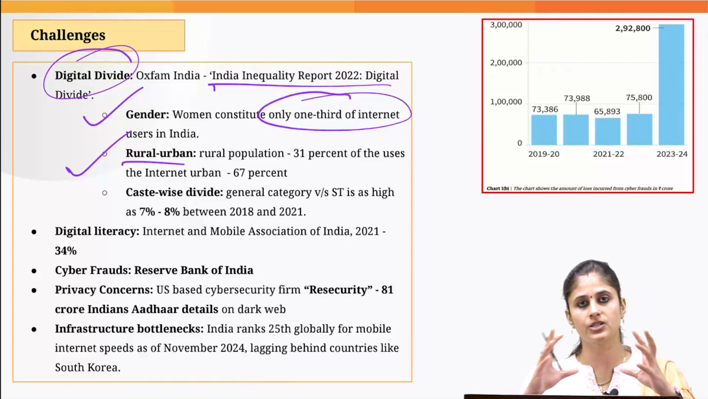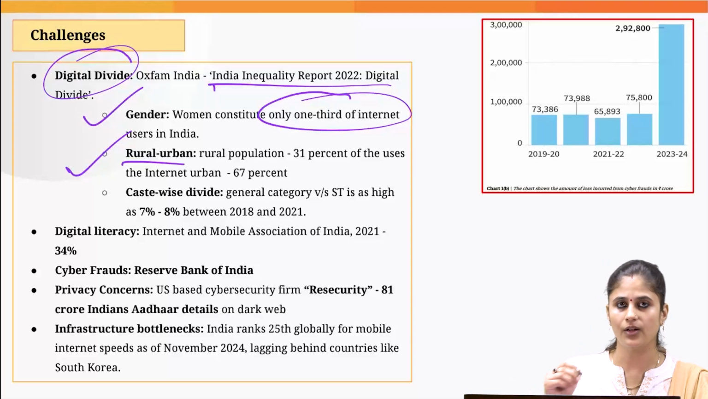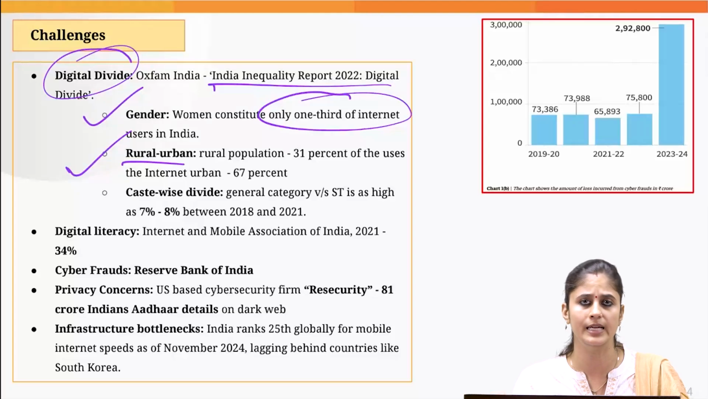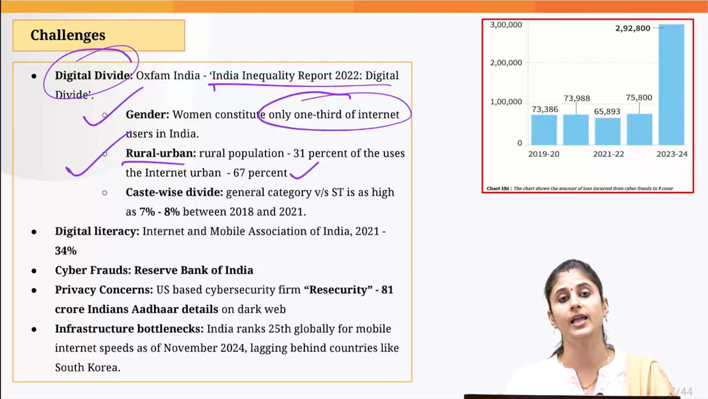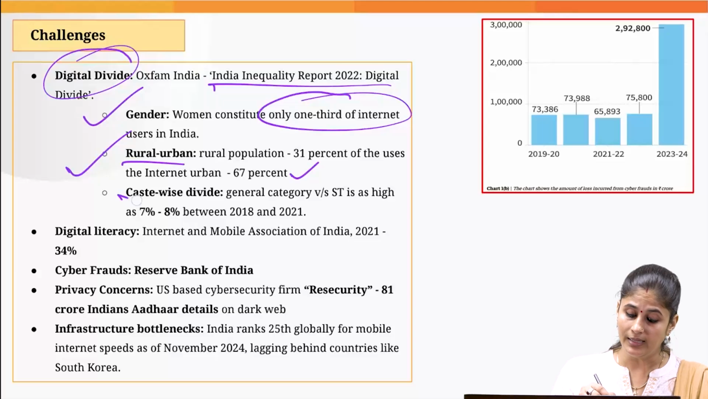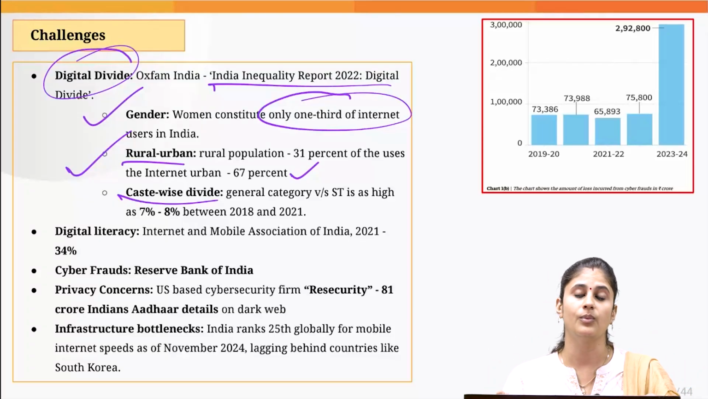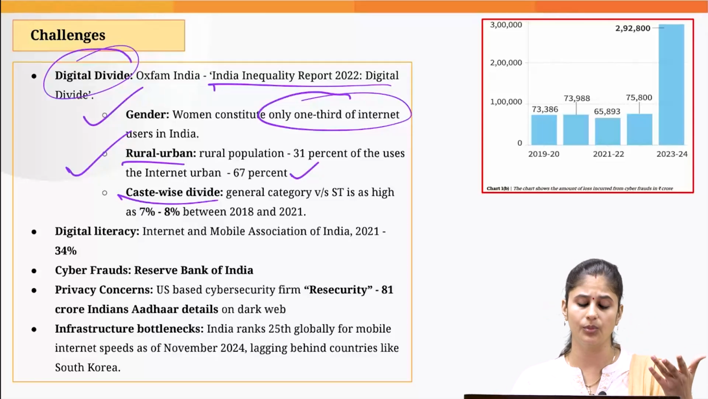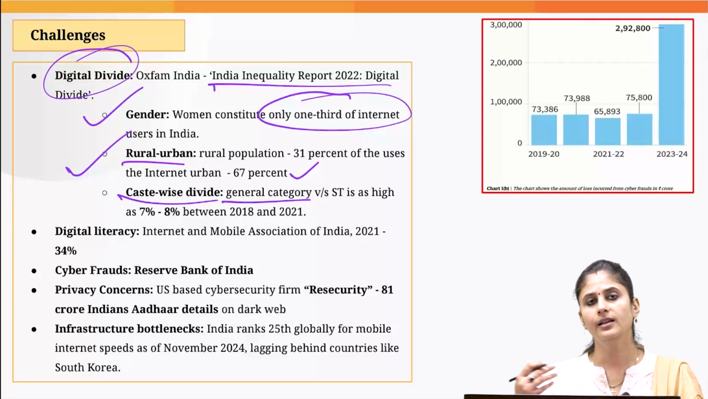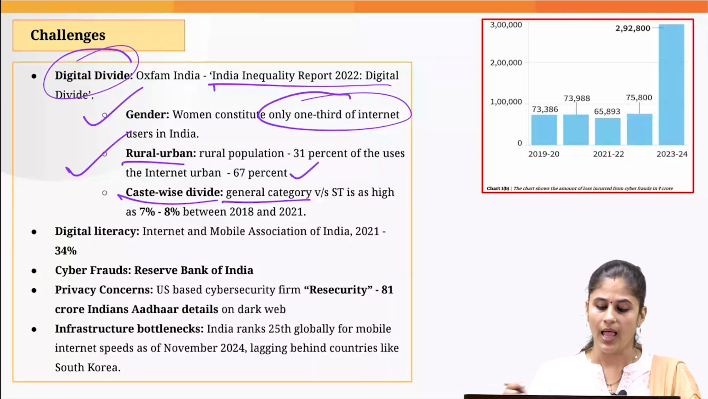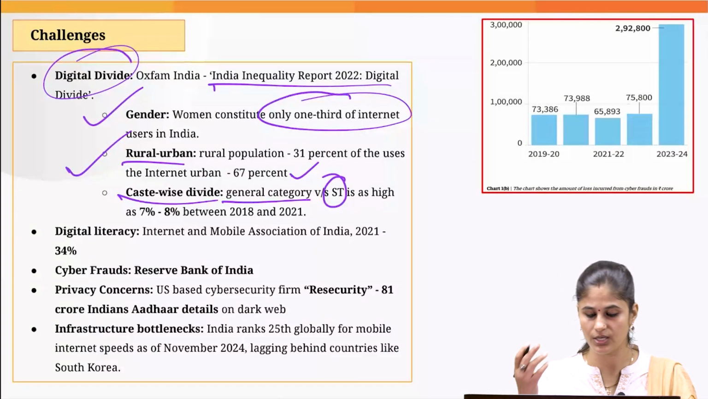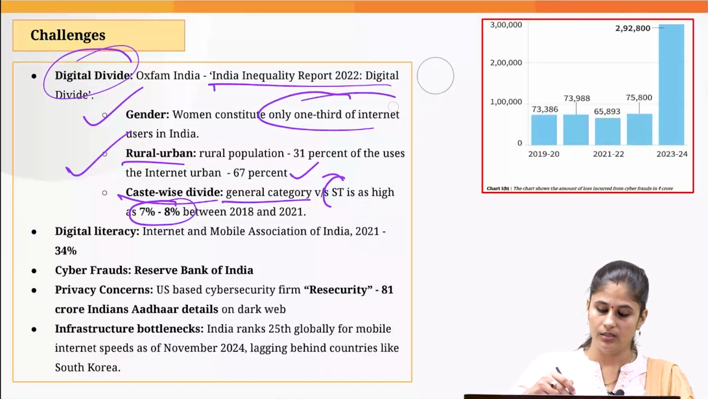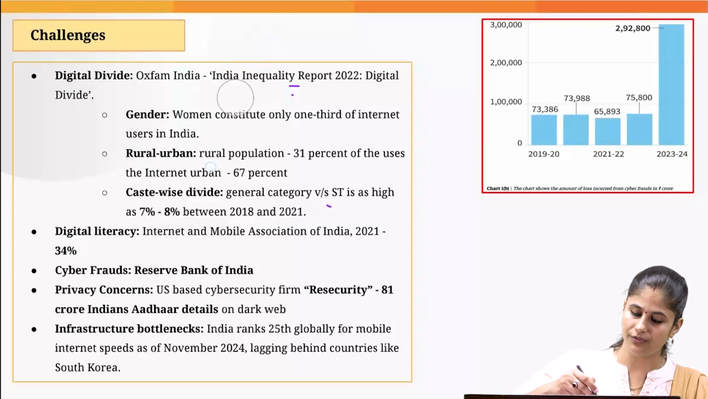Then we are also witnessing a digital divide in the rural and urban areas. Again, according to this report, merely 31% of the rural population know how to make use of internet services. However, the number is quite high when it comes to urban areas, 67%. Then we are witnessing a division based on caste also. If you talk about using computers or mobile phones, the general category has high digital literacy, and when you compare it with the STs, scheduled tribes, there is a gap of roughly 7 to 8%. So we are witnessing a digital divide on different fronts.